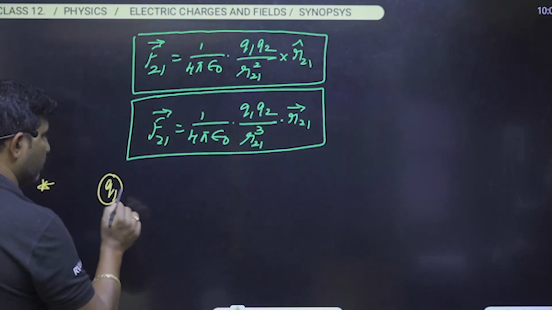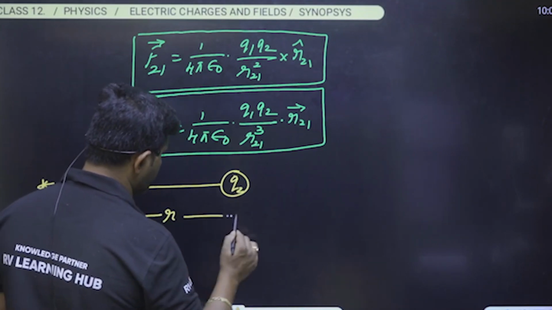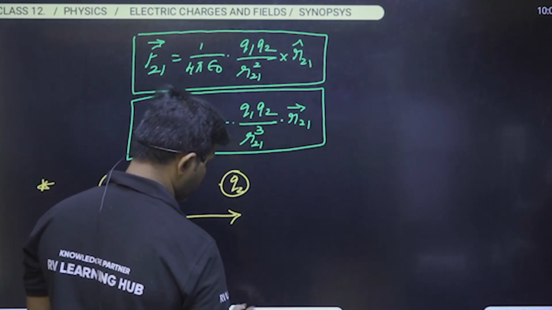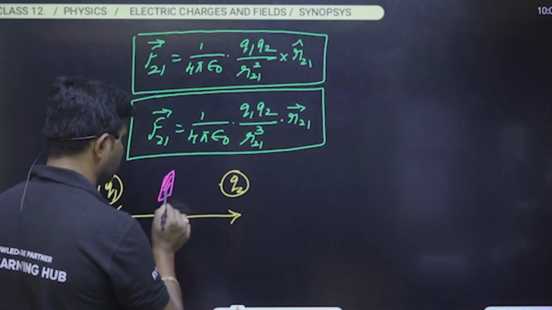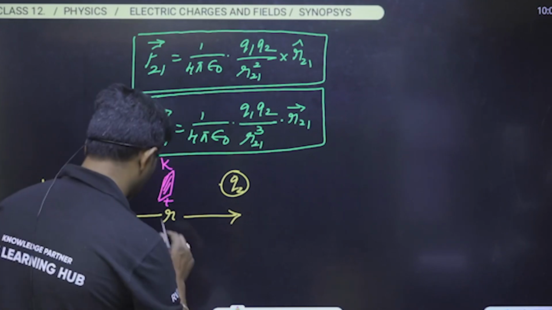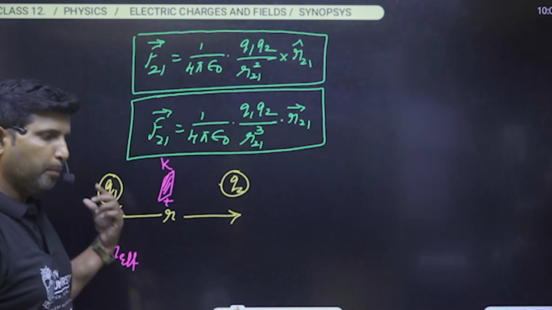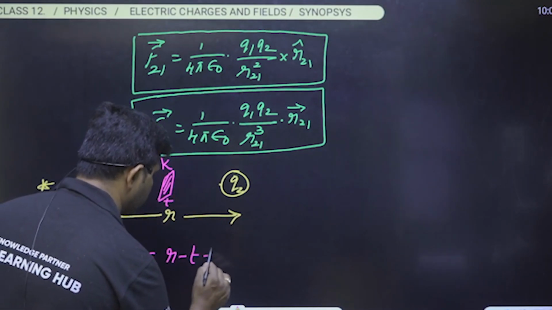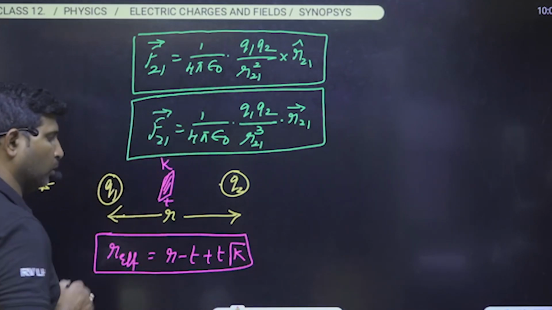Whenever we consider two charges separated by some distance r, and whenever we place a dielectric of thickness t and dielectric constant k, then we have to understand that the effective distance between the two charges will become r minus t plus t root k.